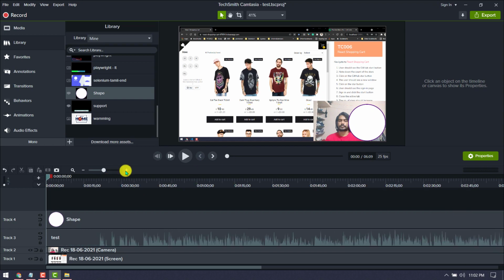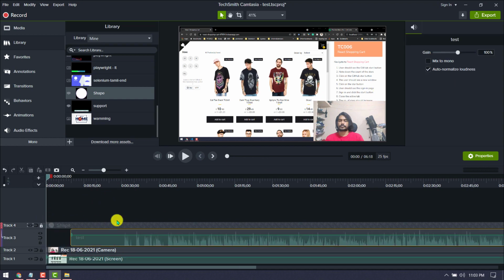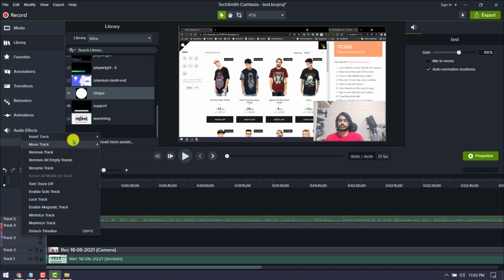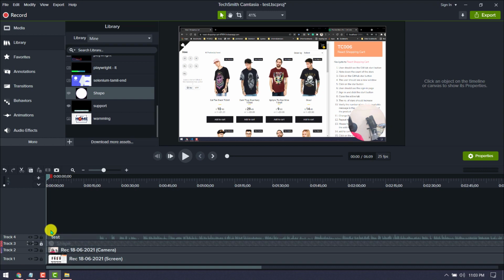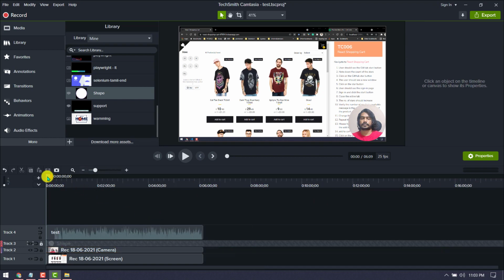We have to make this one transparent, that is alpha, and I'll shrink it down. Then I'm going to move this track upward, and this track is not needed, so I'll just delete this one. Now here you can see that it basically created a transparency. Now I'll click this and move it as per my convenience. Just make sure it looks like it's in the center. You can drag and check. It's like center. That's fine, pretty much enough.